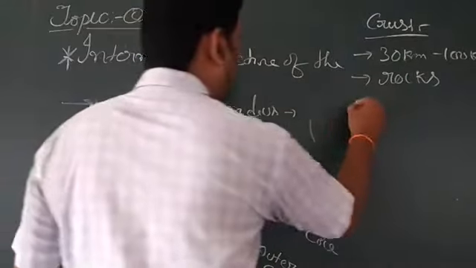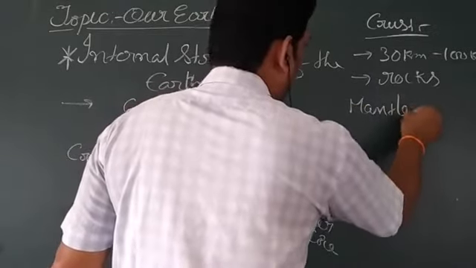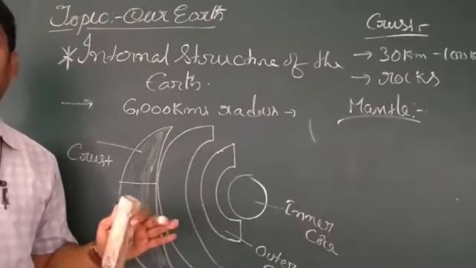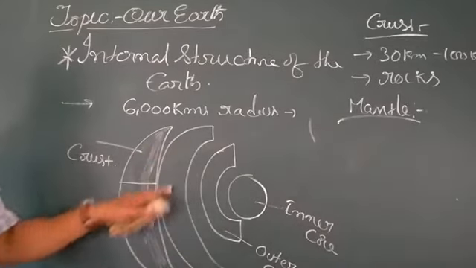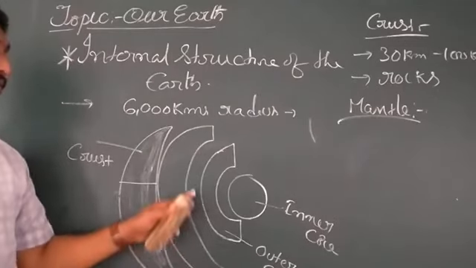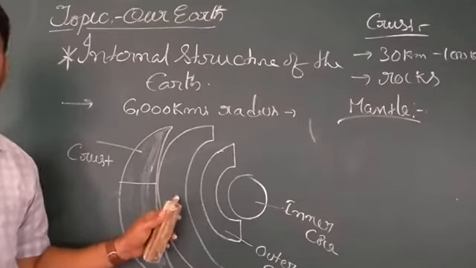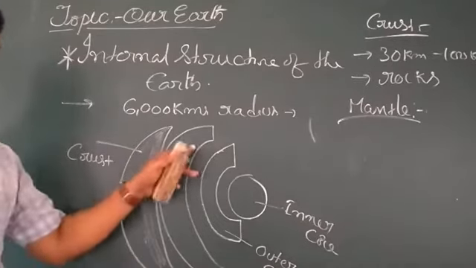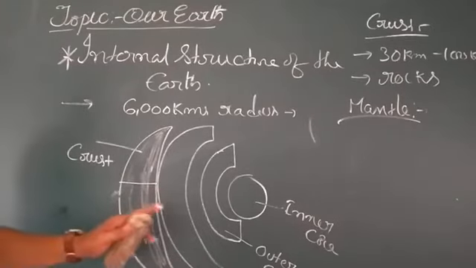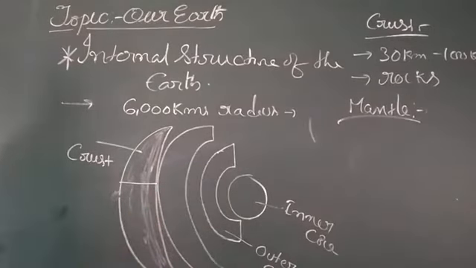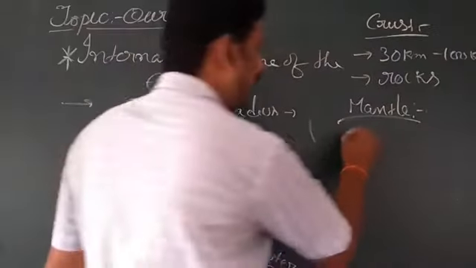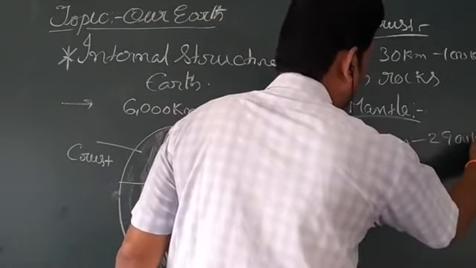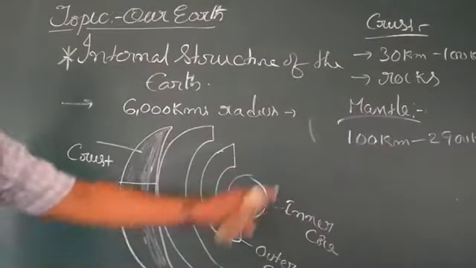Now coming to the second one, the mantle. Mantle means full of hot molten state, like a liquid state. Why? Because the crust is flowing over the mantle. The depth of the mantle is 100 to 2,900 kilometers.